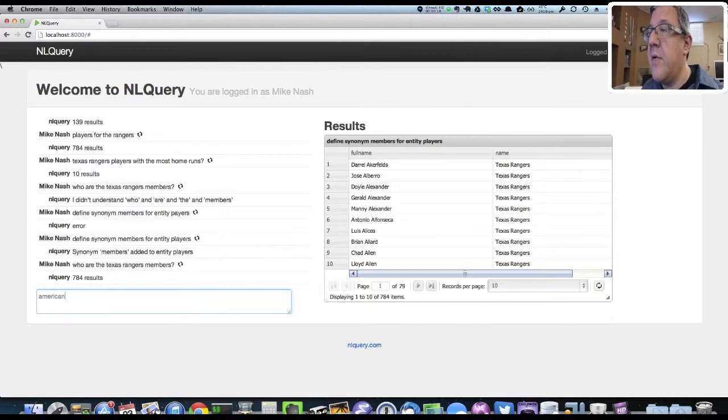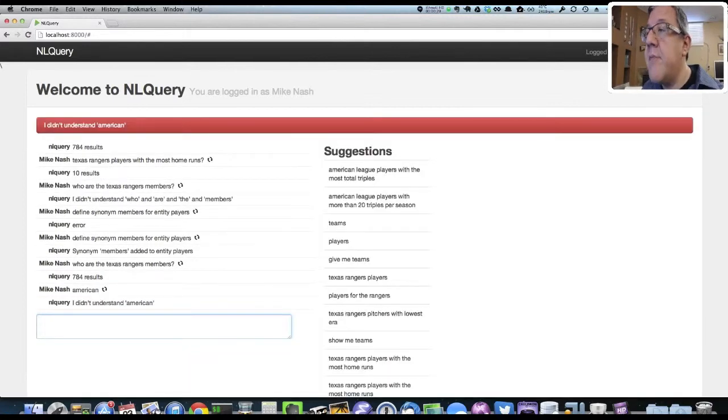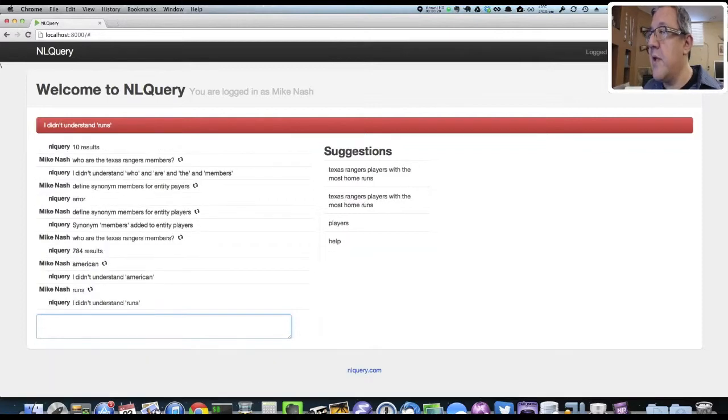For example, if we say just American, now, we don't understand the simple term American, but we do understand all of these queries that are listed in the suggestions column. So, for example, runs. Now I see queries that have to do with runs, and so forth. Over time, successful queries are added to this list, and eventually the number of times that you can actually stump NLQuery becomes very small indeed in a given subject area.